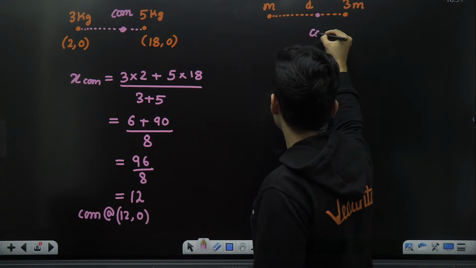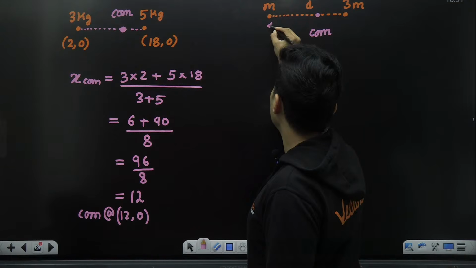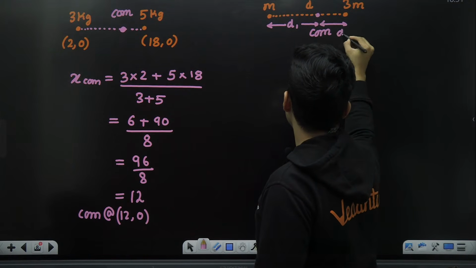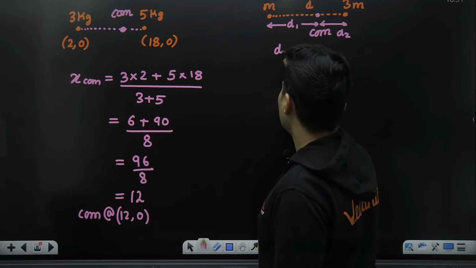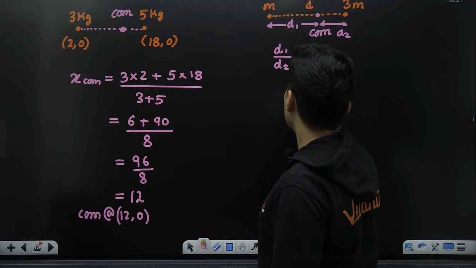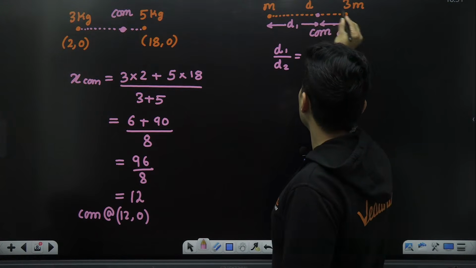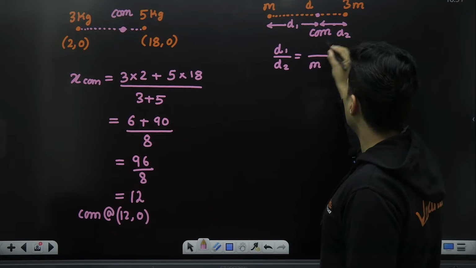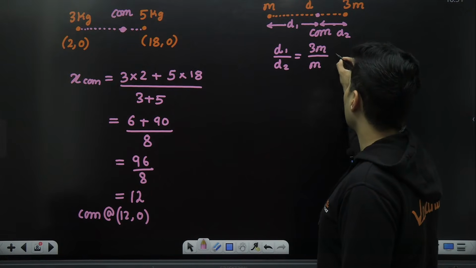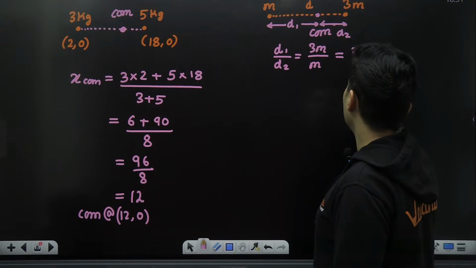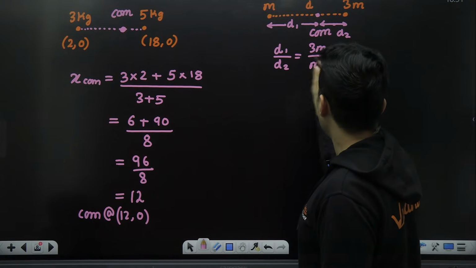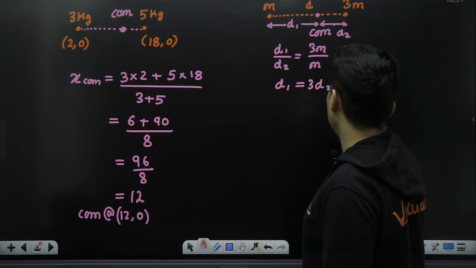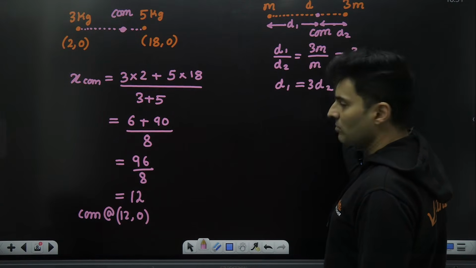This is where the center of mass will be, and this distance will be, let's say, D1, and this distance, let's say, will be D2. So what can I say? D1 divided by D2: the distances are inversely divided in the ratio of the masses. D1 will be inversely related to M, D2 will be inversely related to 3M. That means it is basically 3 by 1. So cross multiplying, what do I get? D1 is 3 times D2.